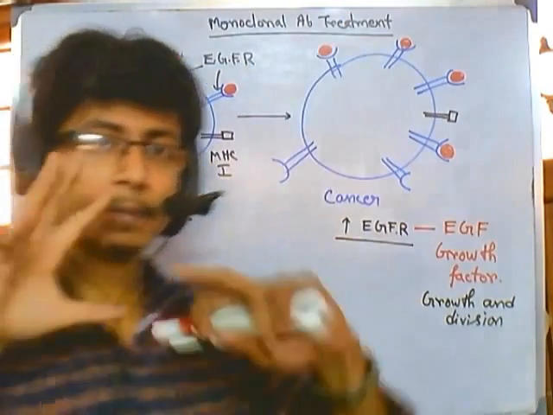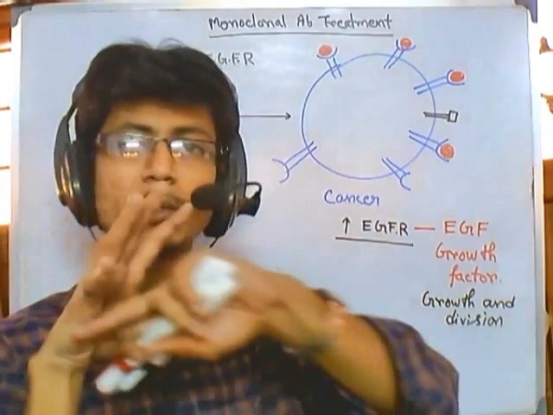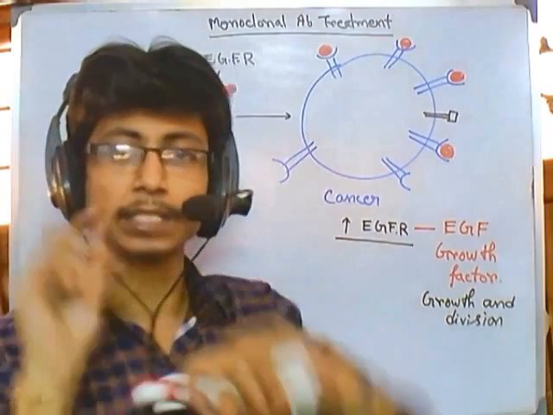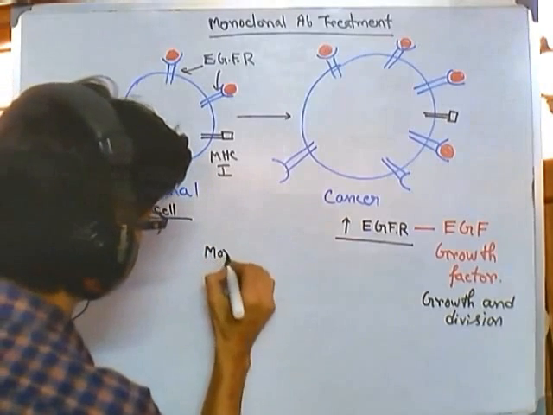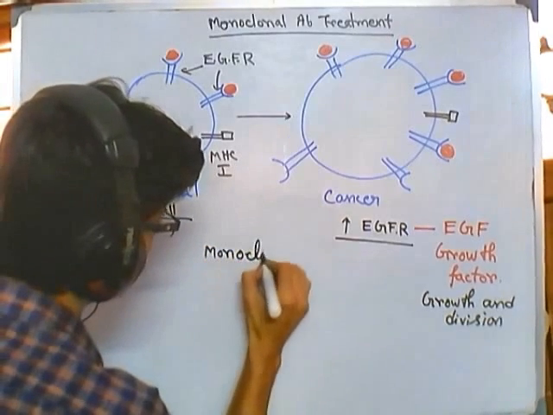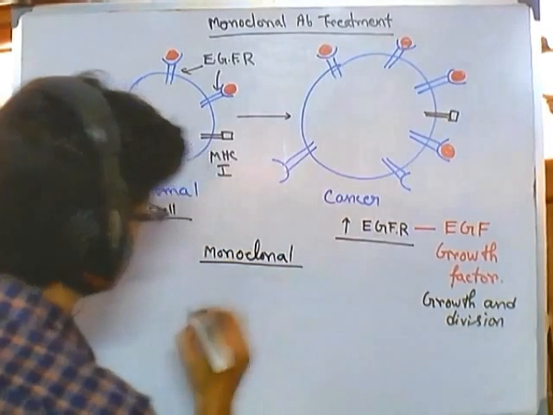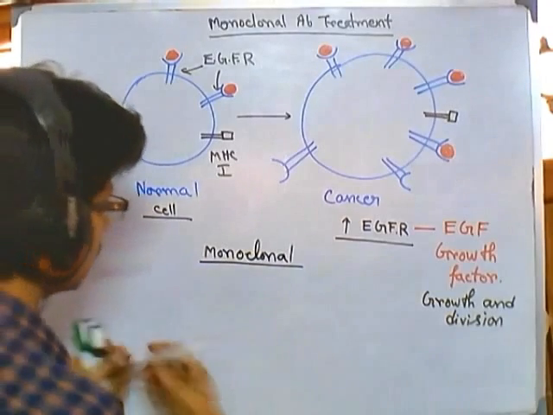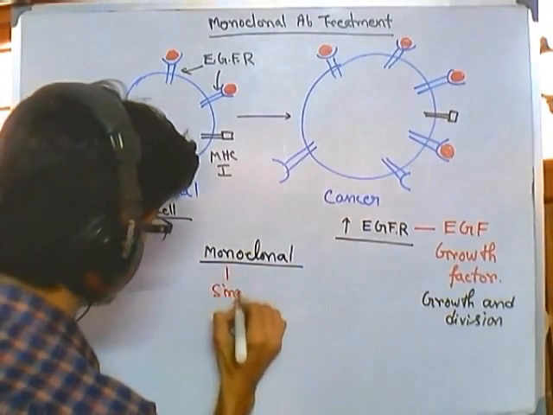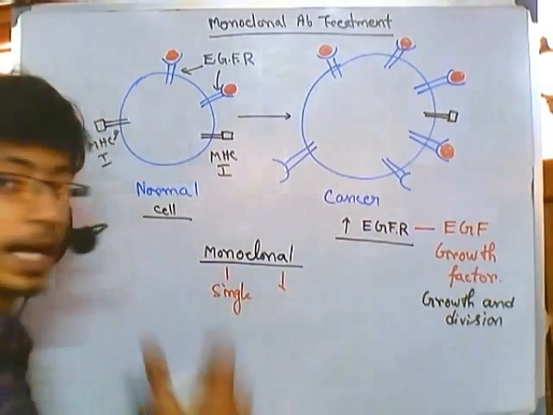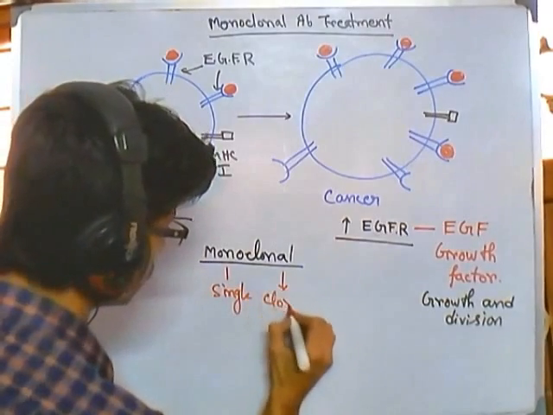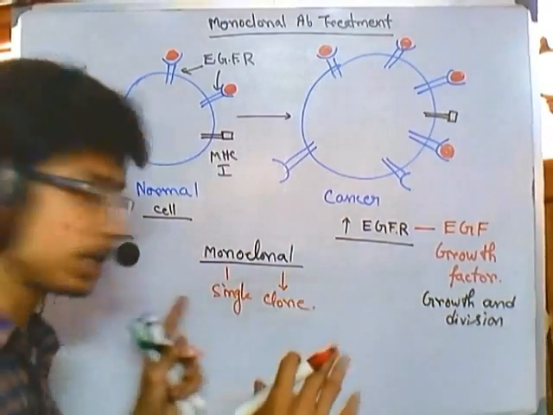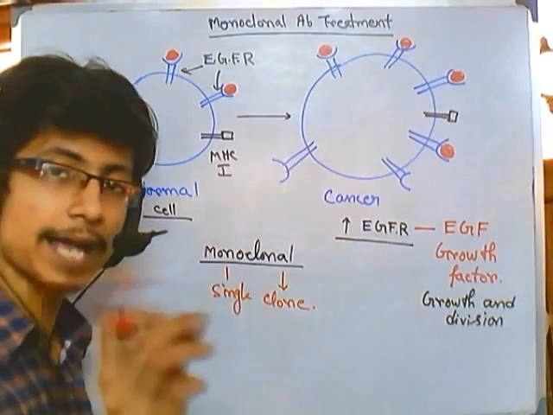Now we know that antibodies are very specific to bind with antigens, right? And especially the monoclonal antibodies. Whenever we're talking about monoclonal antibody, mono means single, and clone means different variety of a same type of cell. So it's a single clone, we can say. So monoclonal antibody can interact with a single type of antigen.